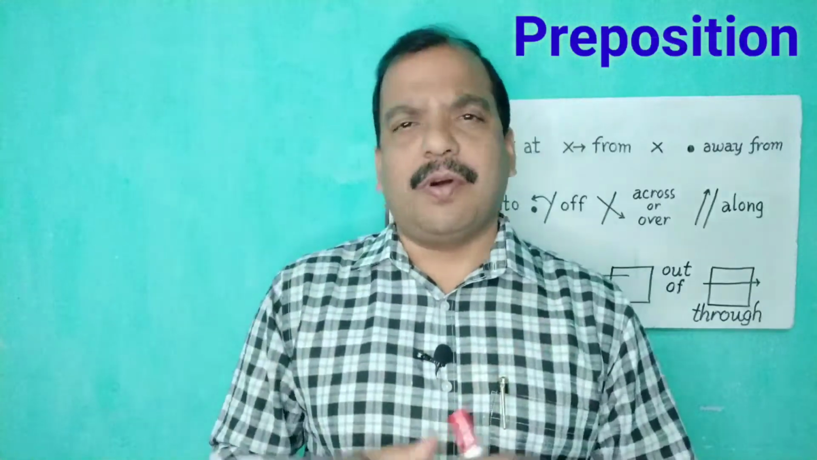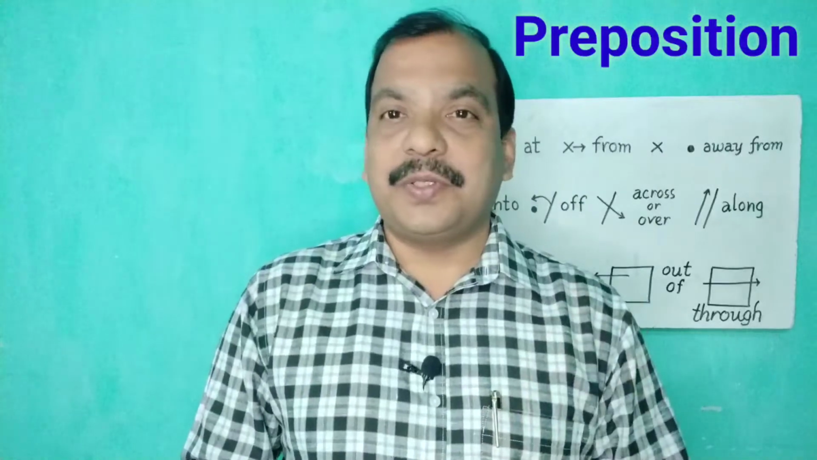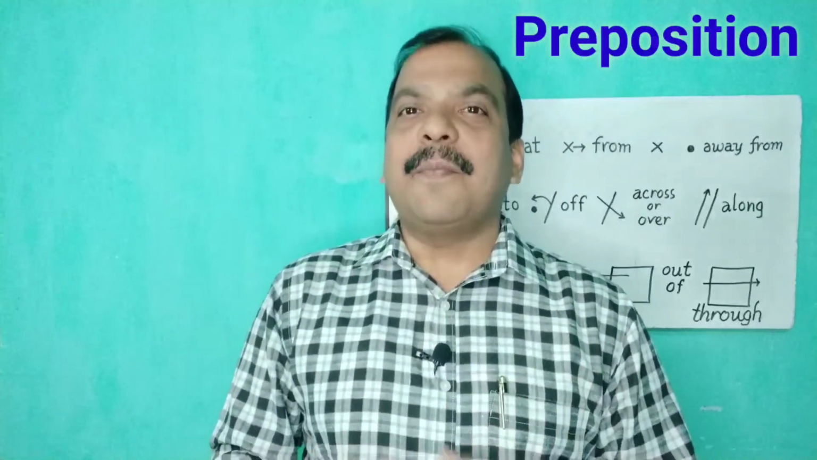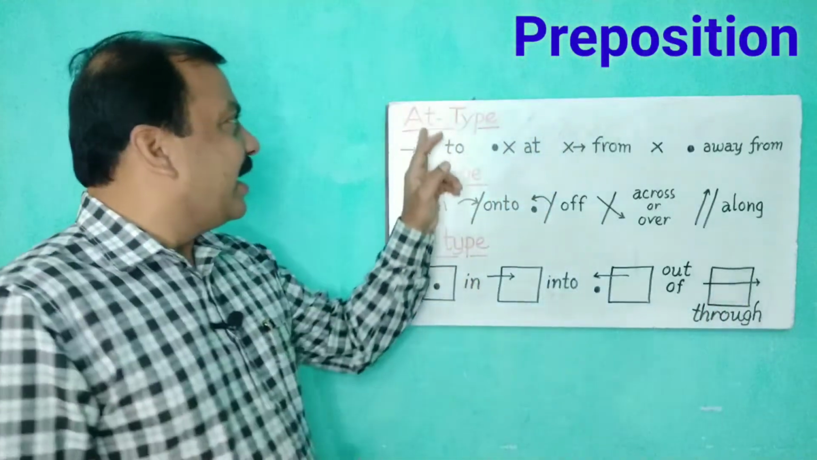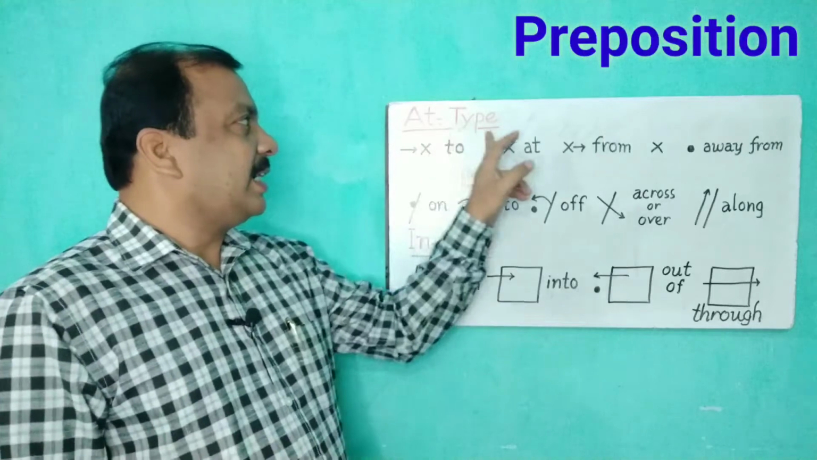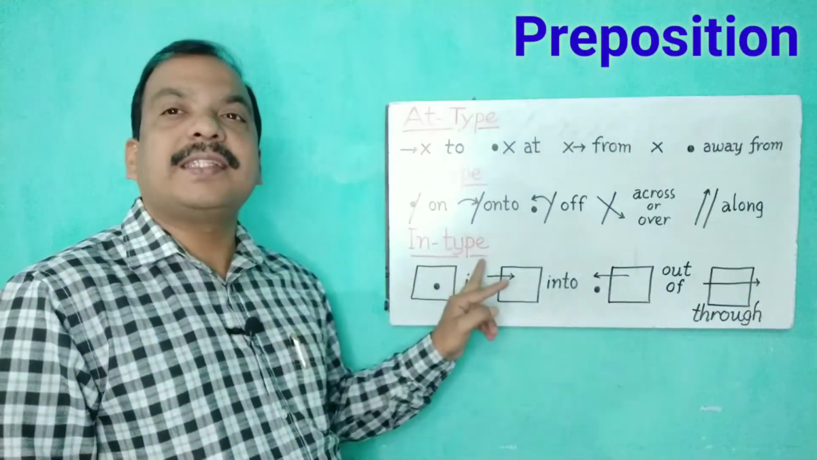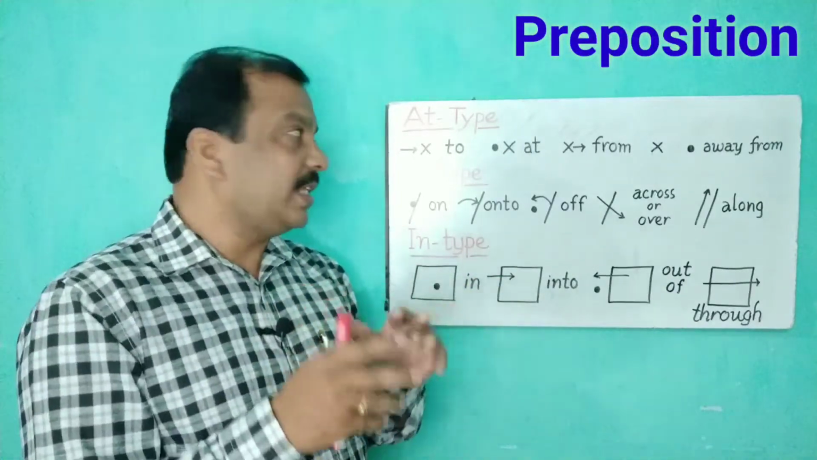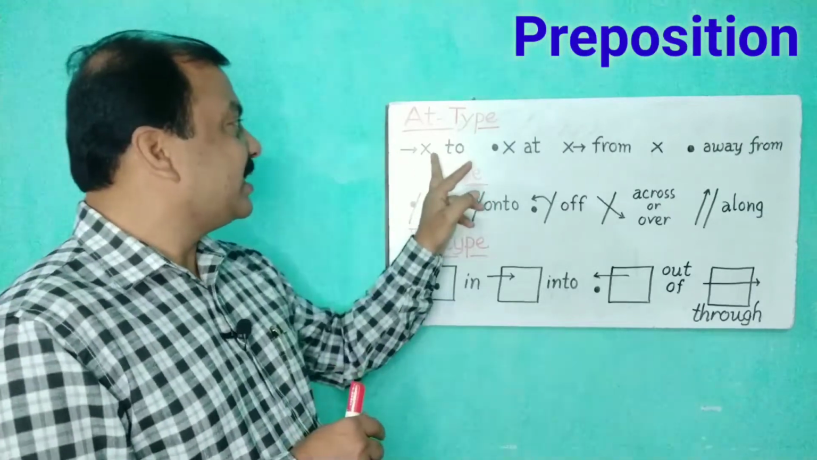So we may divide most of the prepositions in 3 classes. Let's go to this picture board where you can easily understand the minimum use of prepositions. See, the first type is at type, the second type is on type, and third type is in type. Most of the prepositions can be categorized in these 3 categories. So, how beautifully it is narrated.